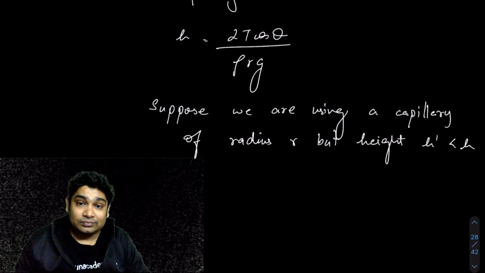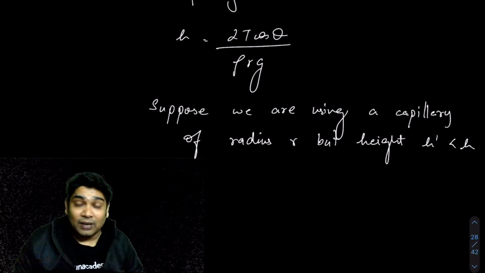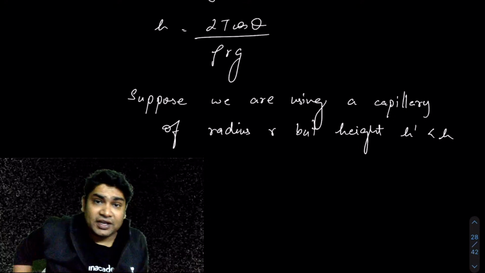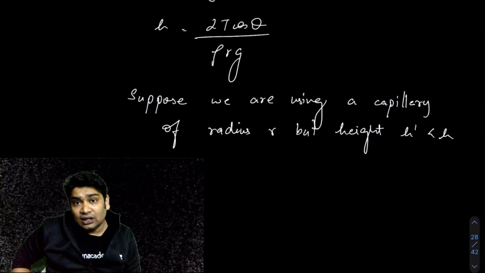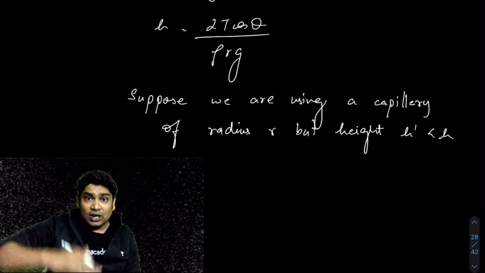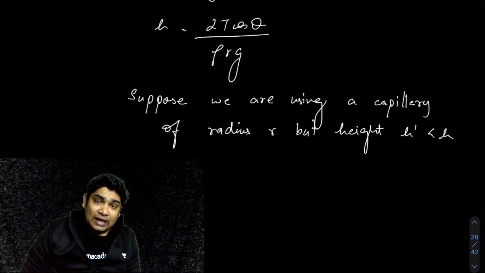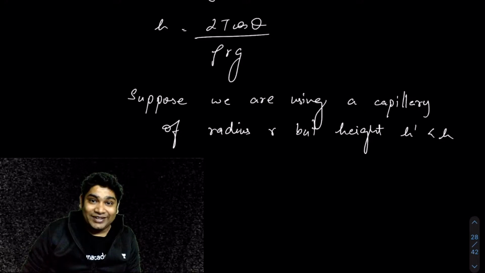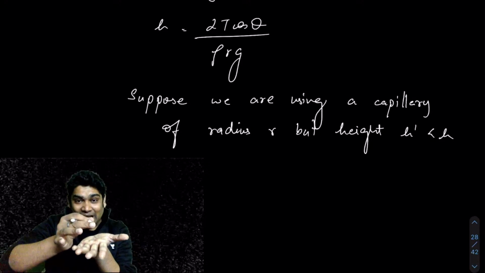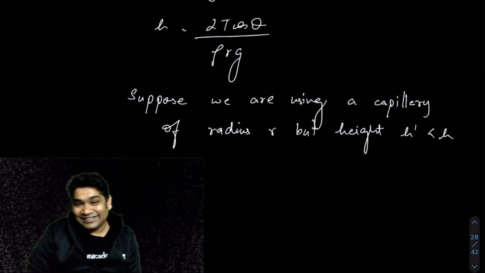Now what will happen? Suppose your formula tells you the liquid will rise up to a height of 10 centimeter, and you got a capillary which has a height of 5 centimeter only. So what do you think will happen when you dip such a capillary in the liquid?